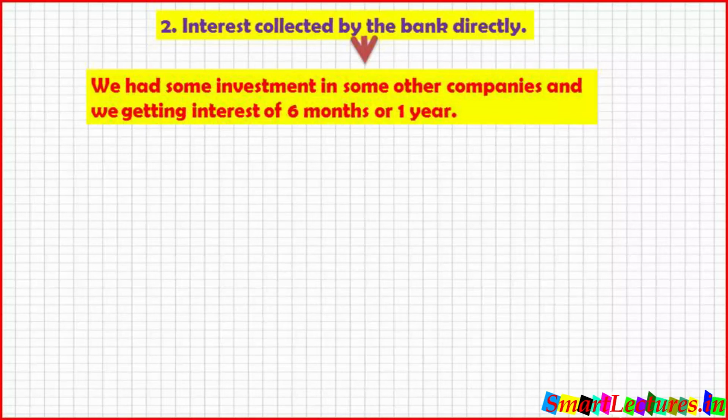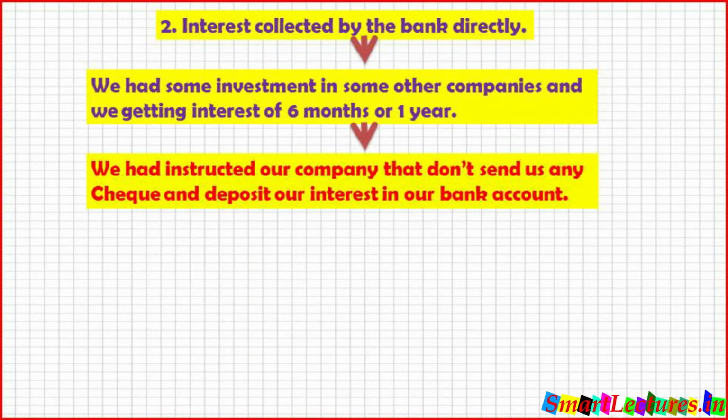Instead of getting the check of interest from the company and then going to the bank to deposit the check, we had instructed the company where we have invested money not to send us any check, but to deposit our interest straightaway in our bank account. And in this way, the interest was collected by the bank directly from the company in which we have invested our surplus money.